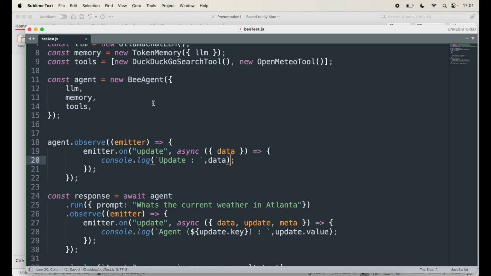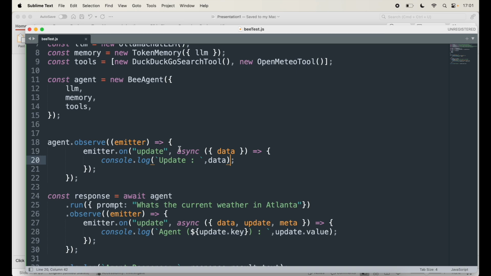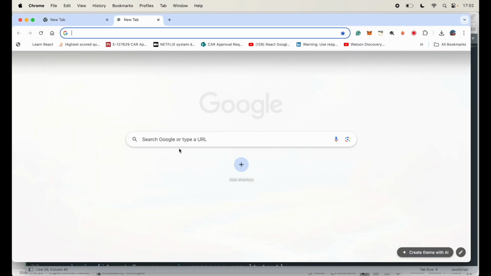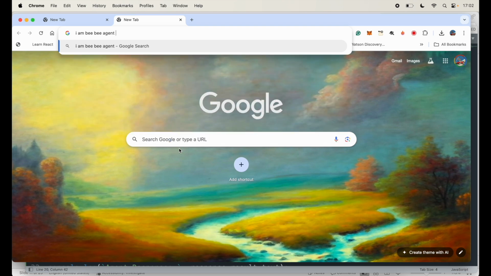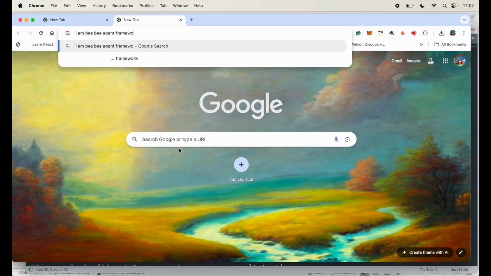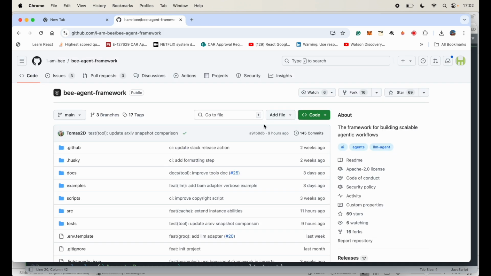Step 5 is to run locally. To run the agent locally, you'll have to follow different steps. The first step is to clone the repository if you want to work with the examples. That is available in the agent framework on GitHub. It's called IBM Bee Agent Framework. I hope this will give me, yep, there you go. That's the one. So you can clone this one.